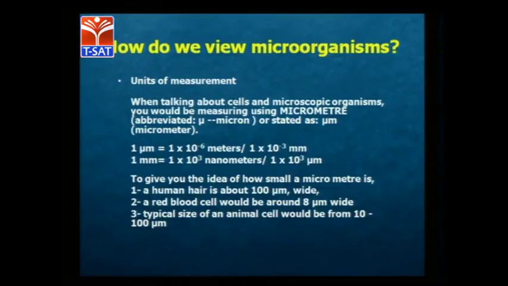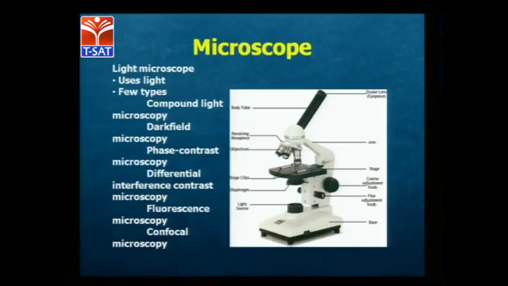This is very commonly given. If we see, a human hair is about 100 micrometers wide, and a red blood cell is around 8 micrometers wide. The typical size of an animal cell is around 10 to 100 micrometers. These are some basic examples of how exactly these microorganisms will look. Basically we will see them in the microscope, which is the light microscope, as we call it.